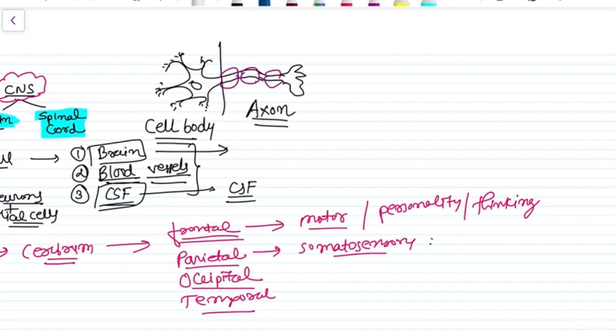But yes, somatosensory, vibration and all kinds of sensation, the end point of all this sensory stimulation comes inside the parietal lobe, and in this lobe it gets integrated, and according to the stimulus characteristic, it gets stored. Then occipital lobe has the main function of vision, and temporal lobe has the function of hearing, right?